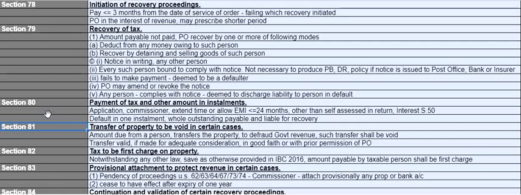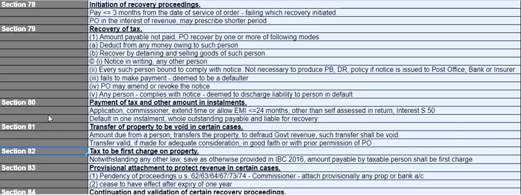The transfer will be valid only if it is made for adequate consideration and in good faith, that there is no pendency of any recovery proceedings, or if it takes the proper officer's prior permission, then only the transfer will be valid. Section 82, tax to be first charged on property notwithstanding any other law, but save as otherwise provided in IBC 2016.